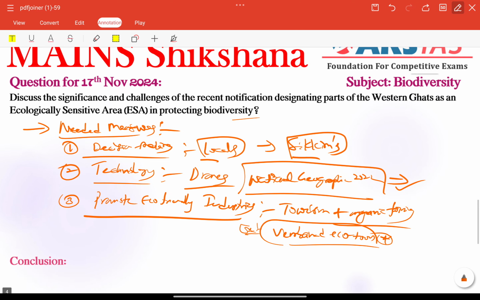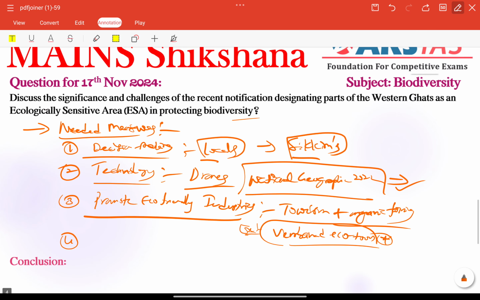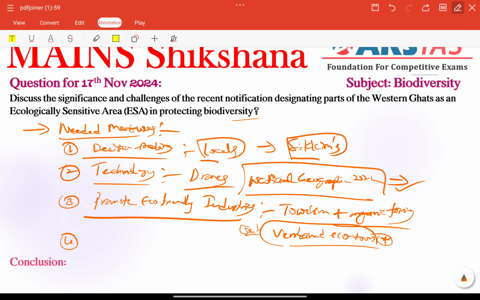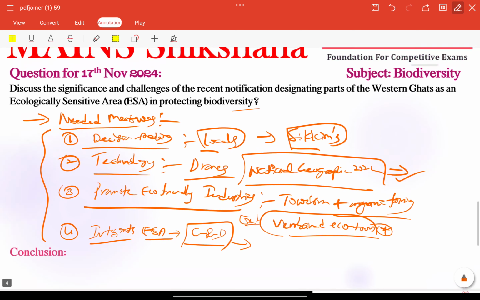Very perfect example here. So finally, in the fourth option, we can integrate ESA rules with climate resilient development plans, right? So integration of ESA notification rules with climate resilient development plans. Climate resilient is an important keyword here, right? We need to integrate resilient development plans with ESA rules here. So these are the important needed measures to overcome our challenges, right?